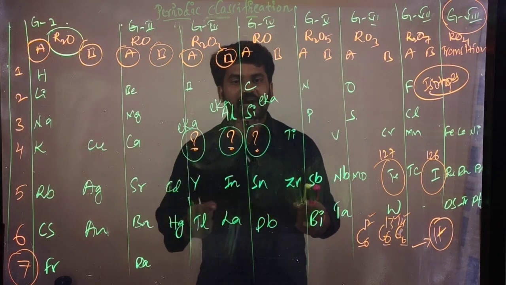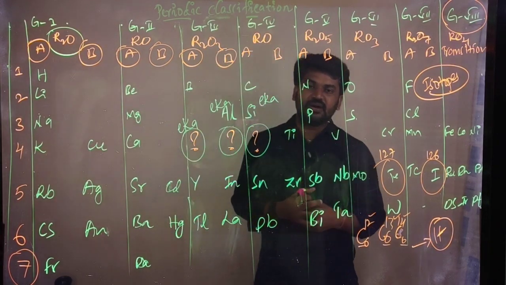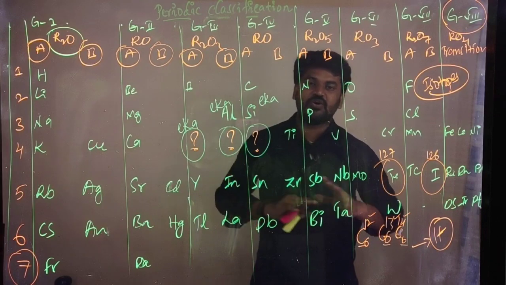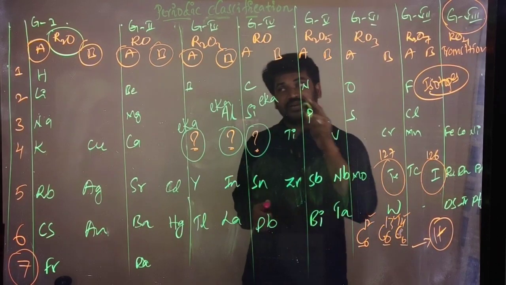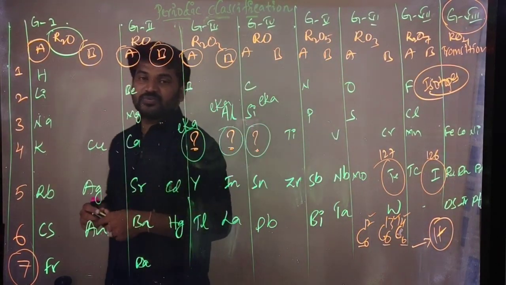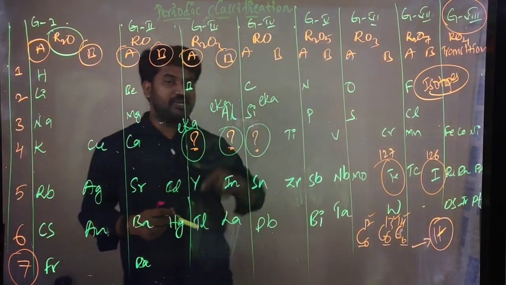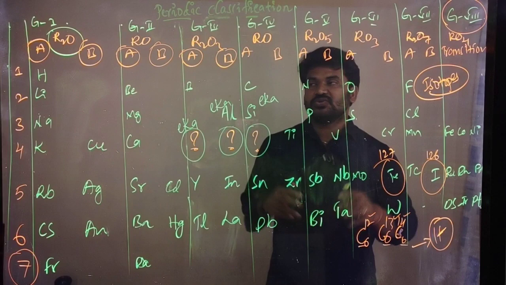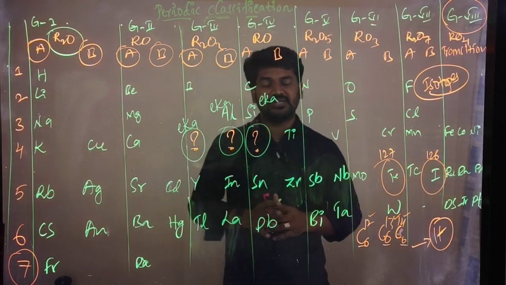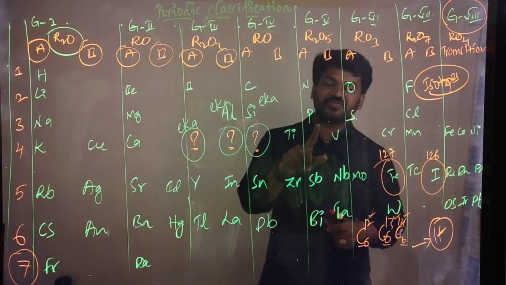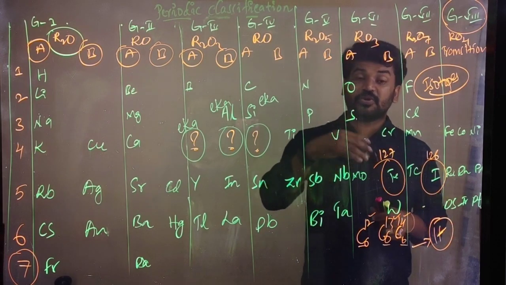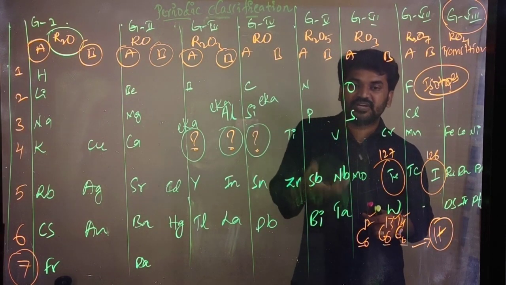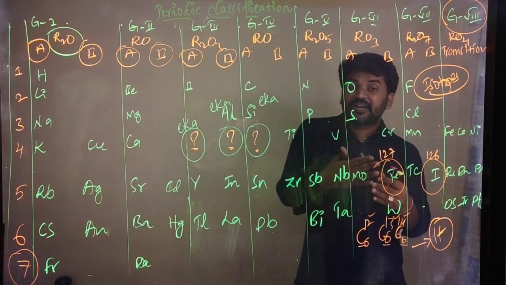So what happened in the Mendeleev periodic table? How did the modern periodic table come? Mendeleev said that properties are repeating, yes or no? So we said that the properties of the elements are periodic functions.